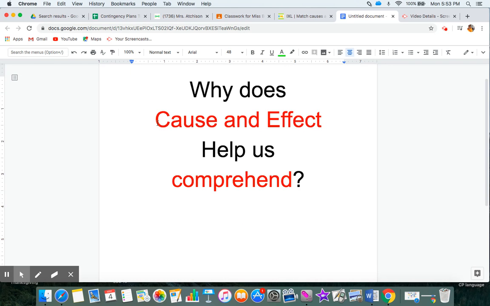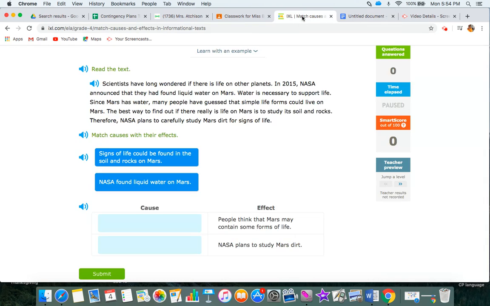When you see cause and effect, I wonder if that makes you think of a thinking map that we use all the time. It made me think of a multi-flow map. What you're going to see today on IXL doesn't look exactly like a multi-flow map. It looks sort of similar, but if you're good at the multi-flow map, I think you'll find that you'll be good at cause and effect as well. Let's take a look at it.